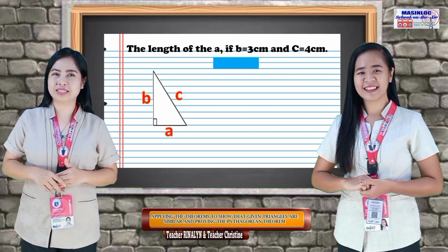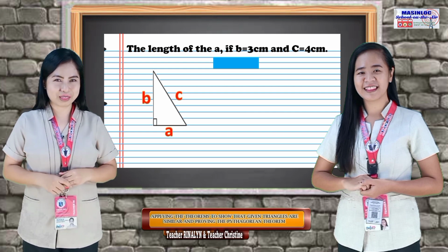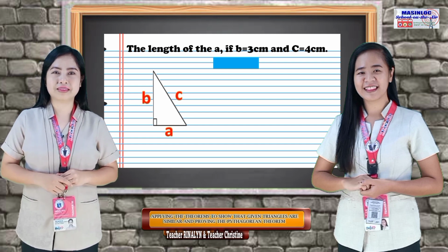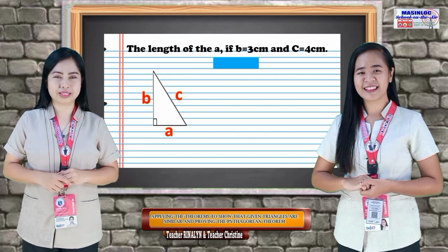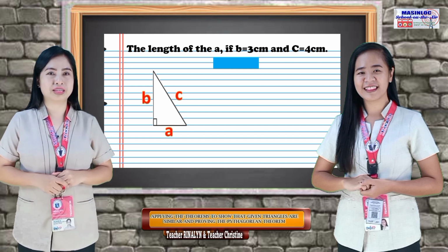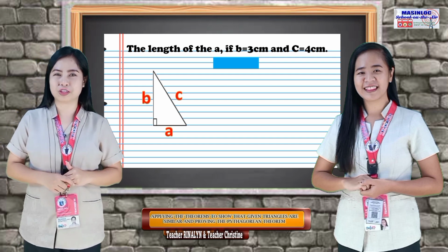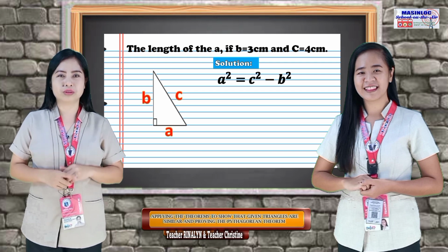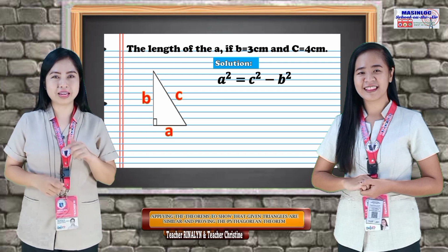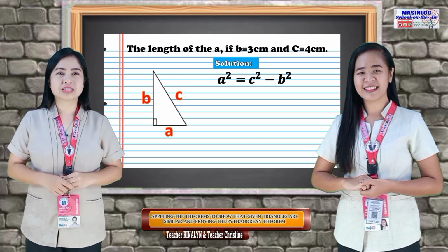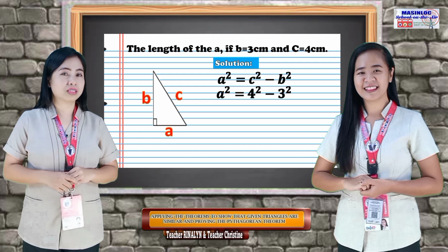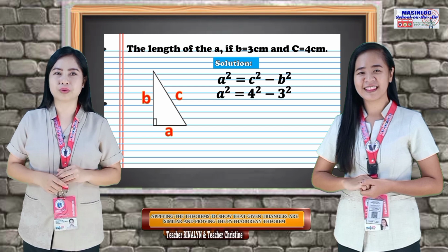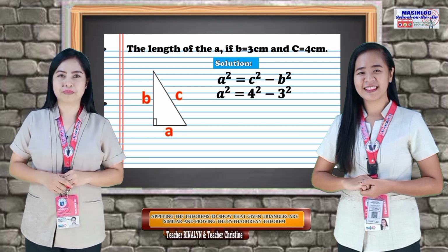What if the value of the leg is the unknown? Let's take this problem. Find the length of the leg a if b equals 3 centimeters and c equals 4 centimeters. In order for us to solve this, let's have a formula transformation. Instead of c squared equals a squared plus b squared, we will use a squared equals c squared minus b squared. Now, substitute the given values. C equals 4 and b equals 3. Then, we will have a squared equals 4 squared minus 3 squared.